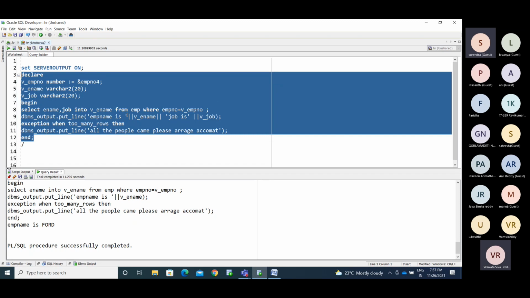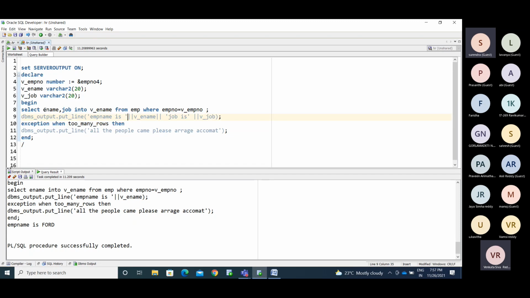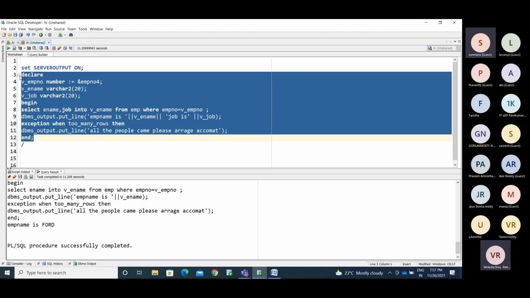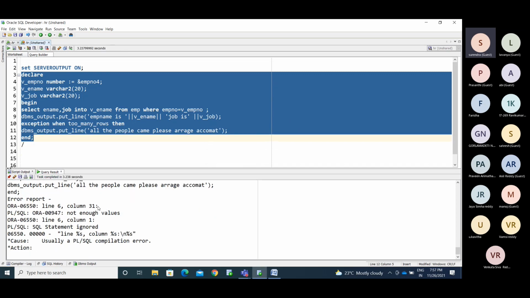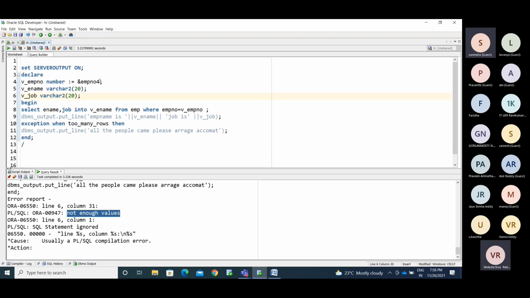See, now I'm fetching two variables, two columns of information, from the SQL, but I'm keeping only one variable. What error will you get here? Not enough values. I'm removing this and hard coding only one value, 7369.